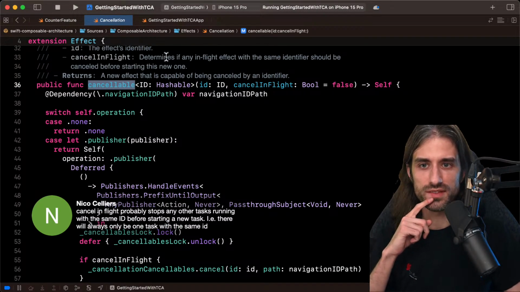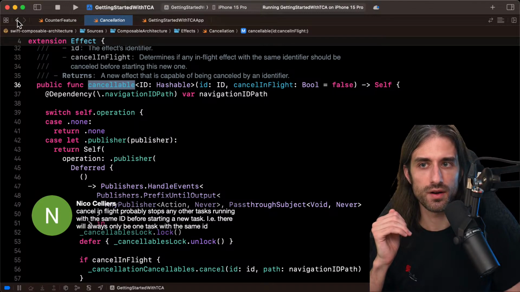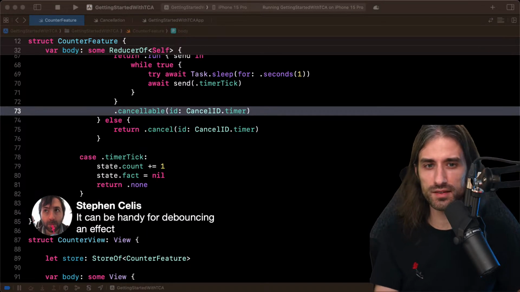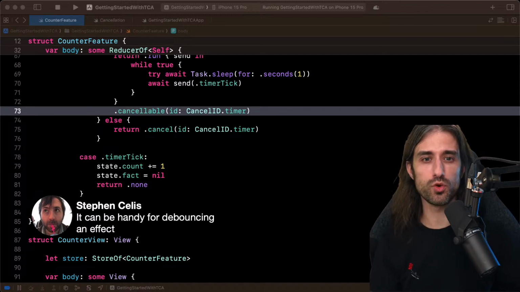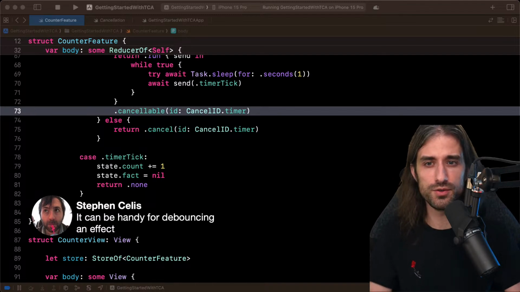Okay, so if there is only at maximum one with the same ID that is running. Okay, and so now what you're saying, Stefan, makes sense for a debouncing effect where you start a timer for 300 milliseconds, and if the user does a new action, you want to reset that timer, and so you cancel the one that is already in flight and you restart a new one.